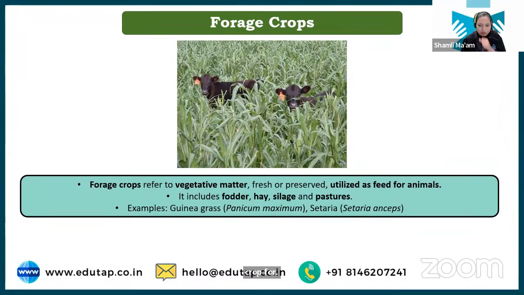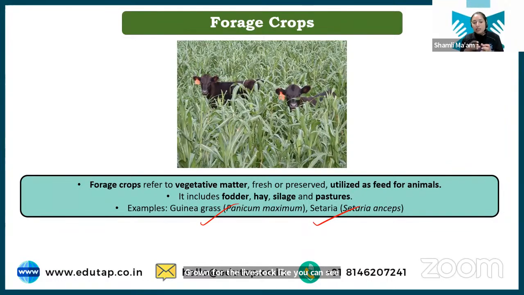Now there are a few specific crops that are grown for the livestock, like guinea grass, setaria, and berseem, which is also a very good example of a forage crop.